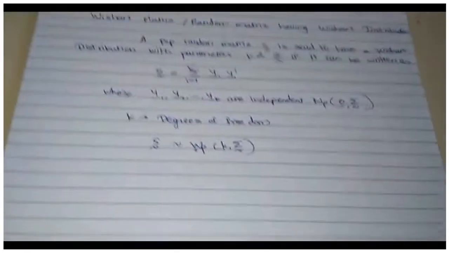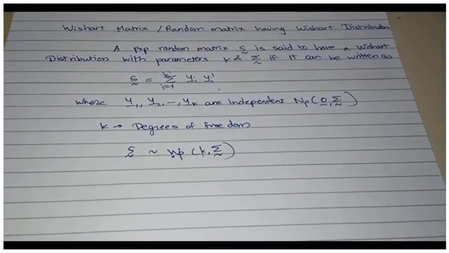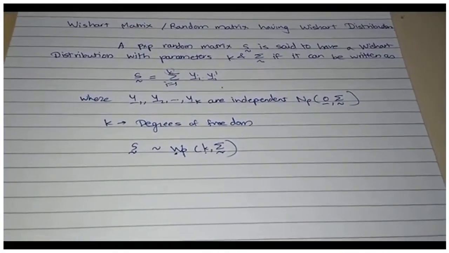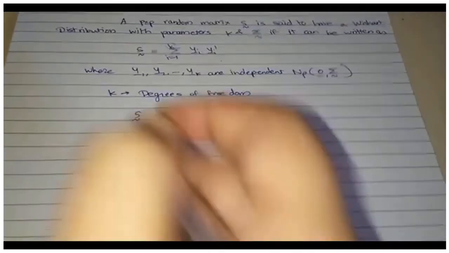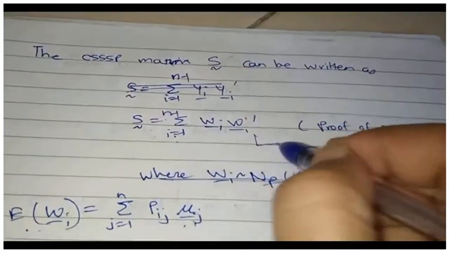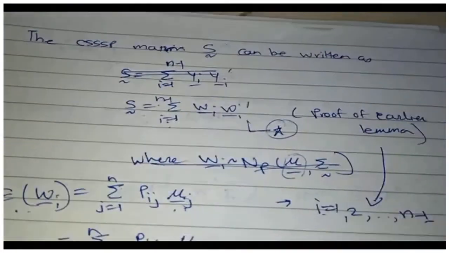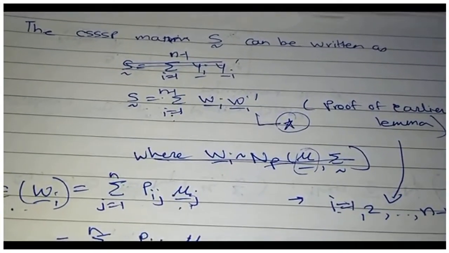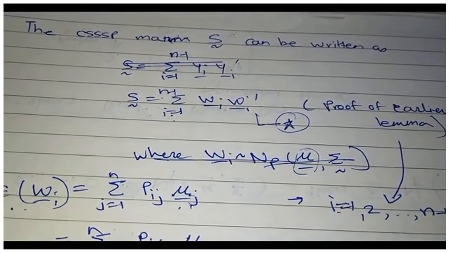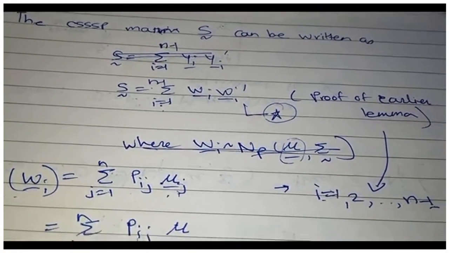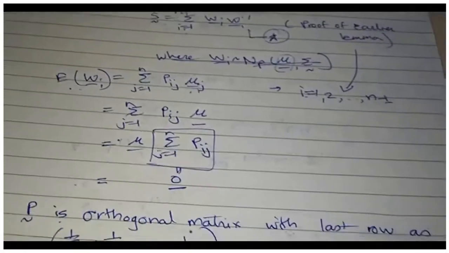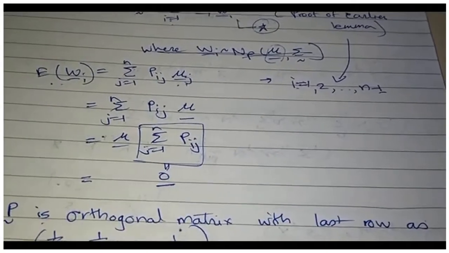Now, using this definition, what can I say about my CSSP matrix? From the earlier equation, let me call this a star. From this star, what I know is the CSSP matrix can be written as summation wi wi prime, where i goes from 1 to n minus 1. We have already proved independence, that the mean is 0, and that the variance sigma.